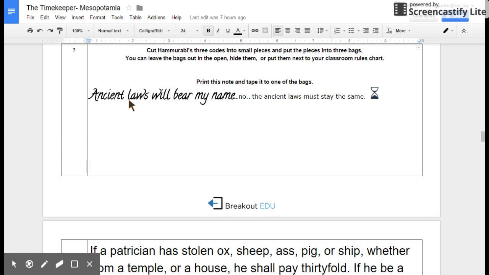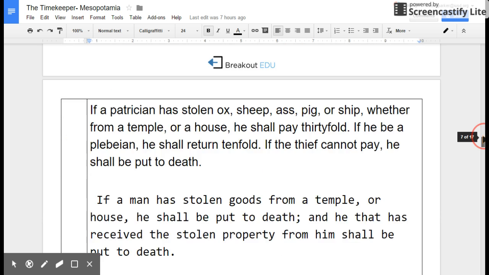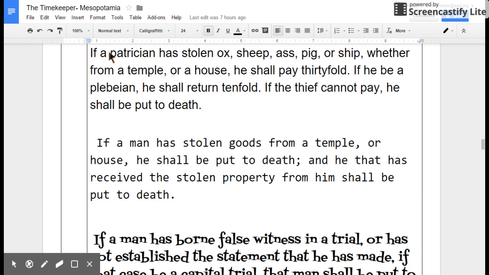One of the first clues that the students might find is this one. It says, "The ancient laws will bear my name. No, the ancient laws must stay the same." Accompanying this note that the students will find, you will take these three different codes, which are Hammurabi's 8th, 6th, and 3rd code,